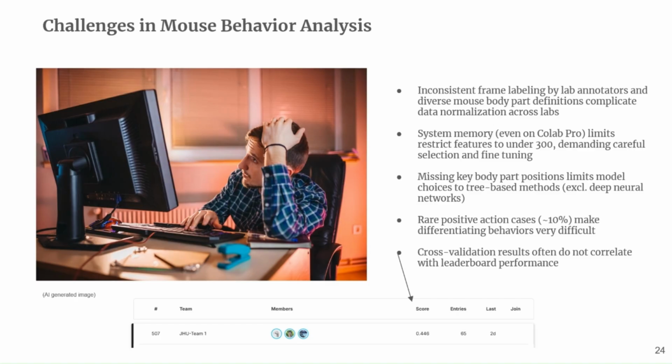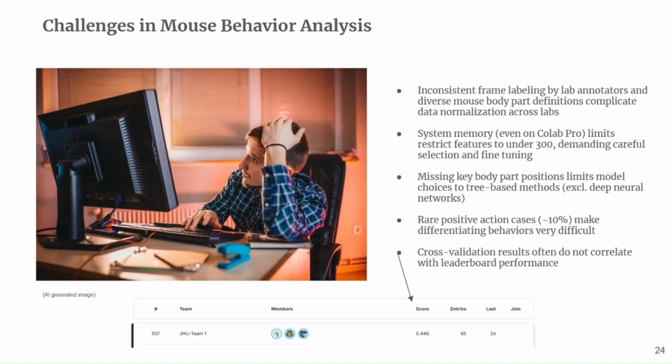A lot of mice are very cohesive within their entire arenas, right? And with all the other mice, mice are generally friendly. So you don't see those types of actions. So when you're trying to train on these sparse actions, it makes it difficult.